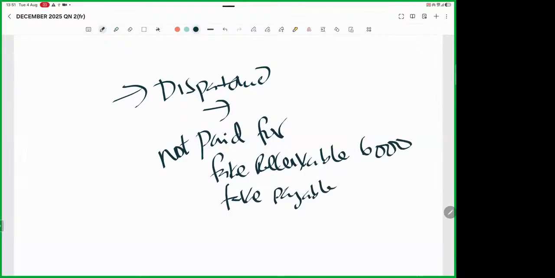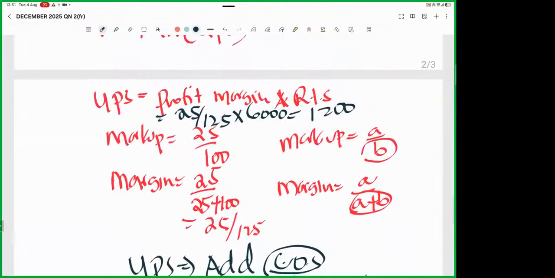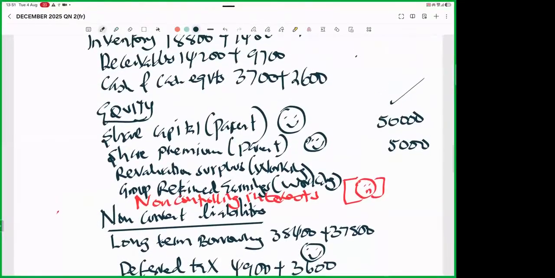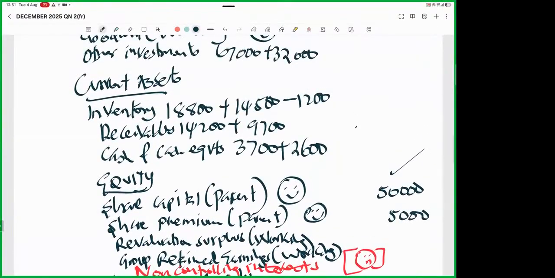The goods have not yet reached the other side, meaning that we have invoiced ourselves. So we expect to receive some 6,000. So in the trade receivables, we have a fake receivable.